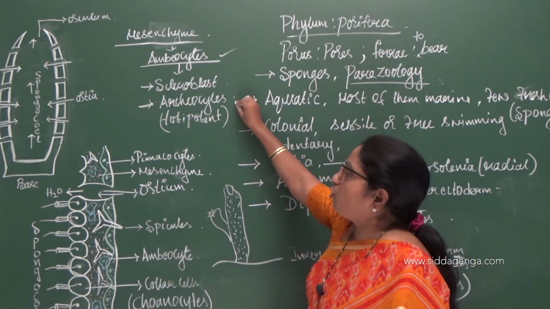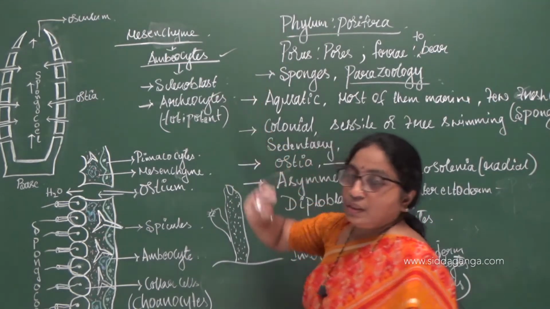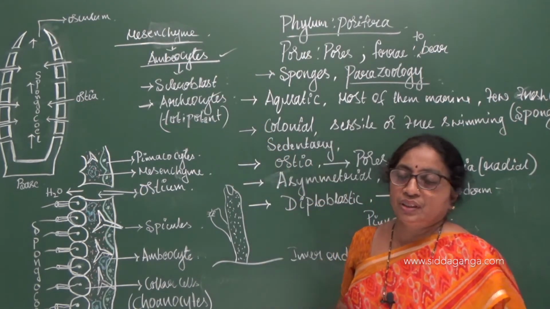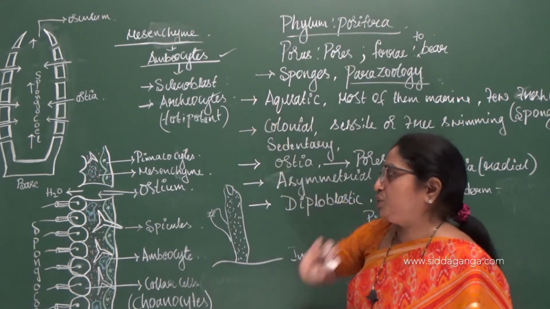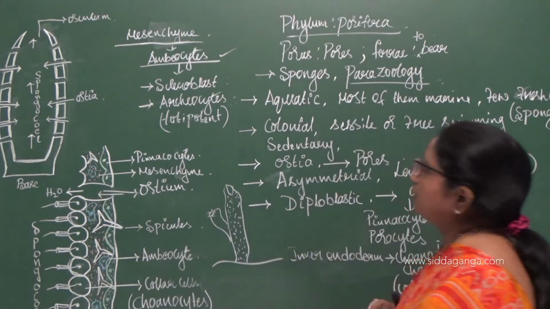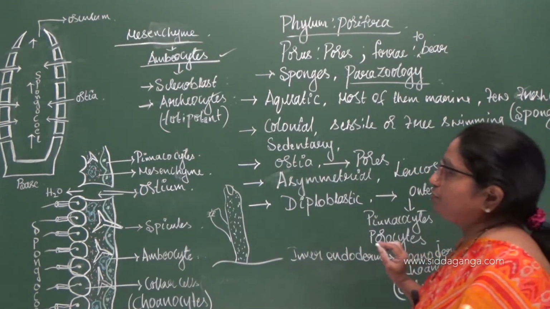So they help in the formation of ova and sperms. They help in the formation of male and female gametes. So that is about the functions of all these types of cells.